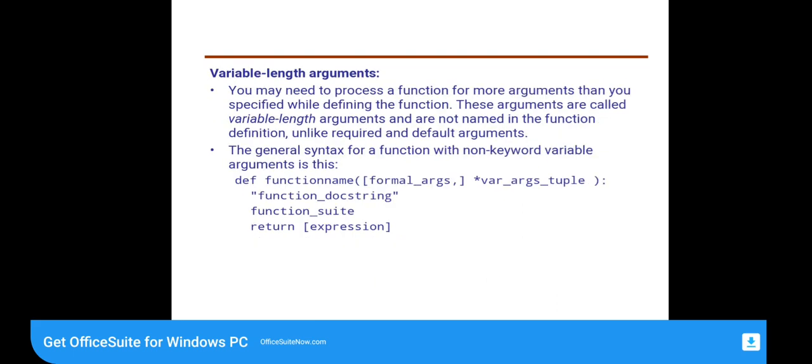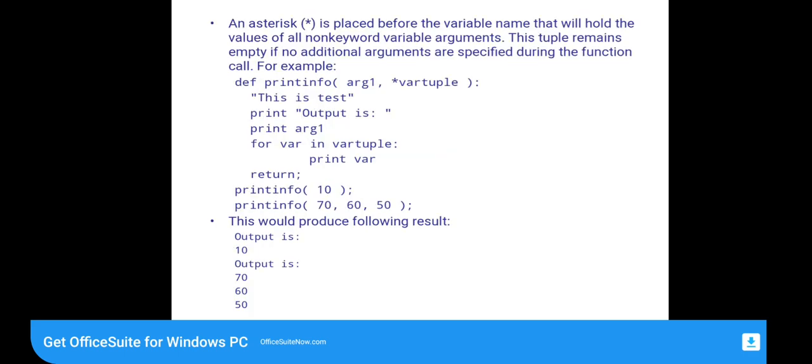Then variable length arguments. You may need to process a function for more arguments than you specified while defining the function. These arguments are called variable length arguments and are not named in the function definition, unlike required and default arguments. The general syntax for a function with non-keyword variable arguments: def functionname(formal_args, *var_args_tuple). So this is a simple example of variable length arguments.